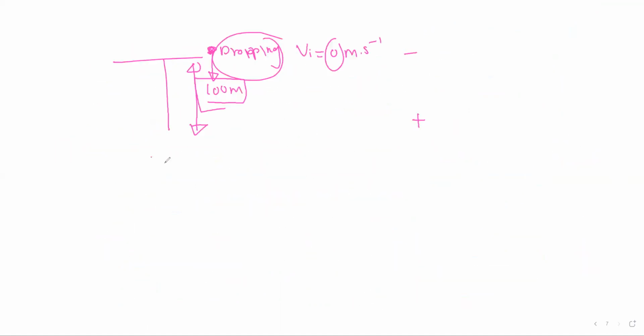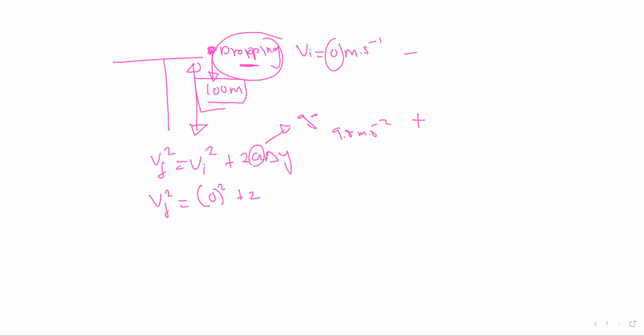Here, we're going to say Vf squared is equal to Vi squared plus 2 g change in y. In this situation, final velocity is Vf squared, then initial velocity 0 squared, because we're dropping the object, velocity is 0, plus 2. Remember, g is our gravitational acceleration, 9.8 meters per second squared. Downward is positive, so it's going to take a positive sign.